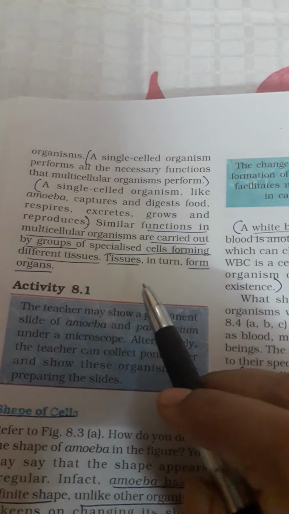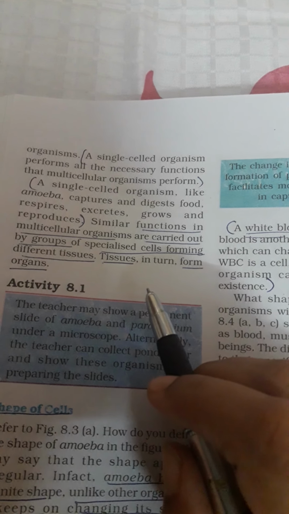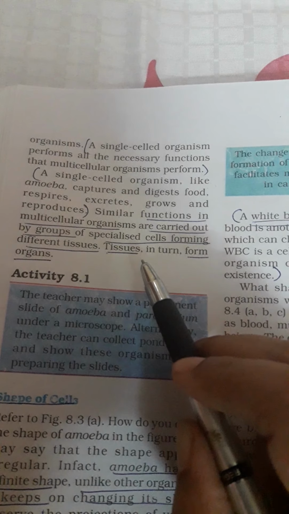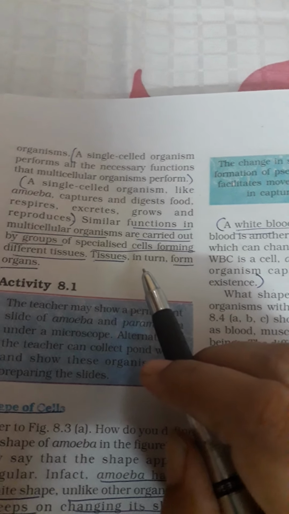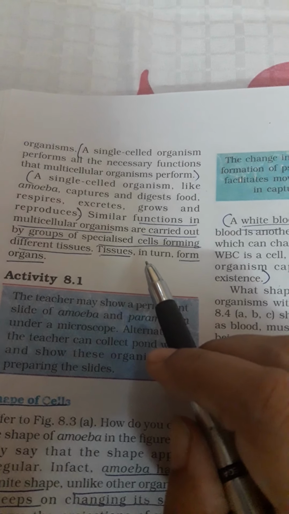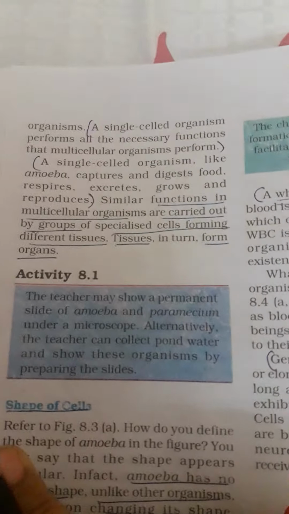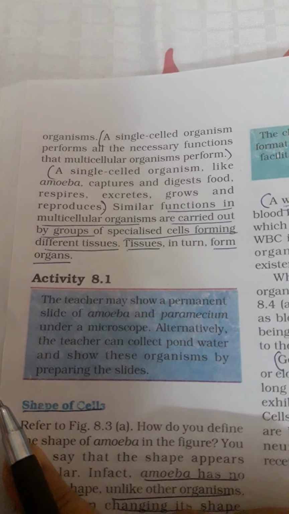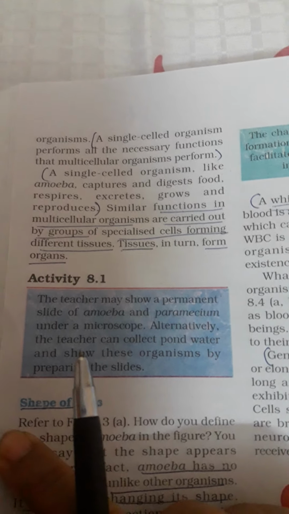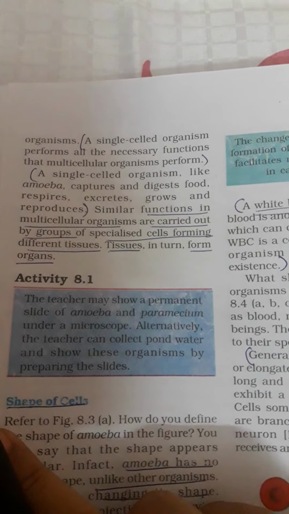So what are tissues? They are a group of cells performing specialized functions. They are called tissues. So cells combine together to form tissues. Tissues combine together to form organs. Organs combine together to form a single individual. Now activity 8.8. In this it is told that the teacher can show you a slide of amoeba or paramecium. You can see it under a microscope.